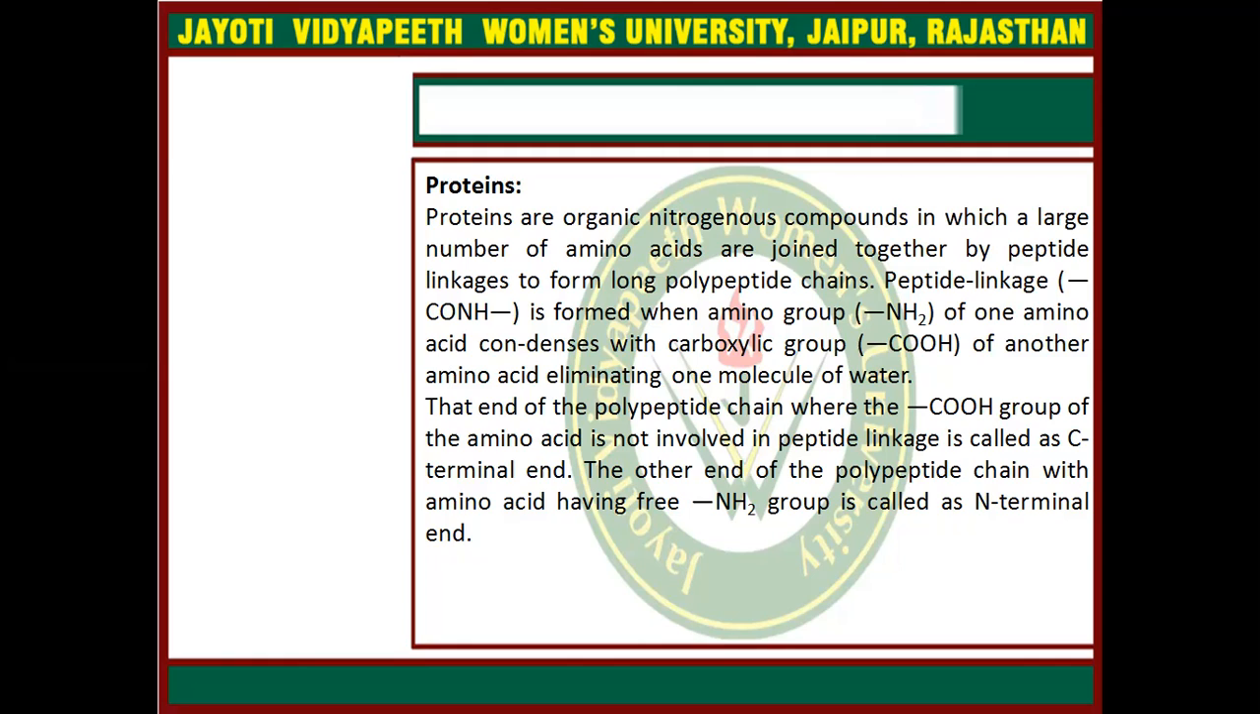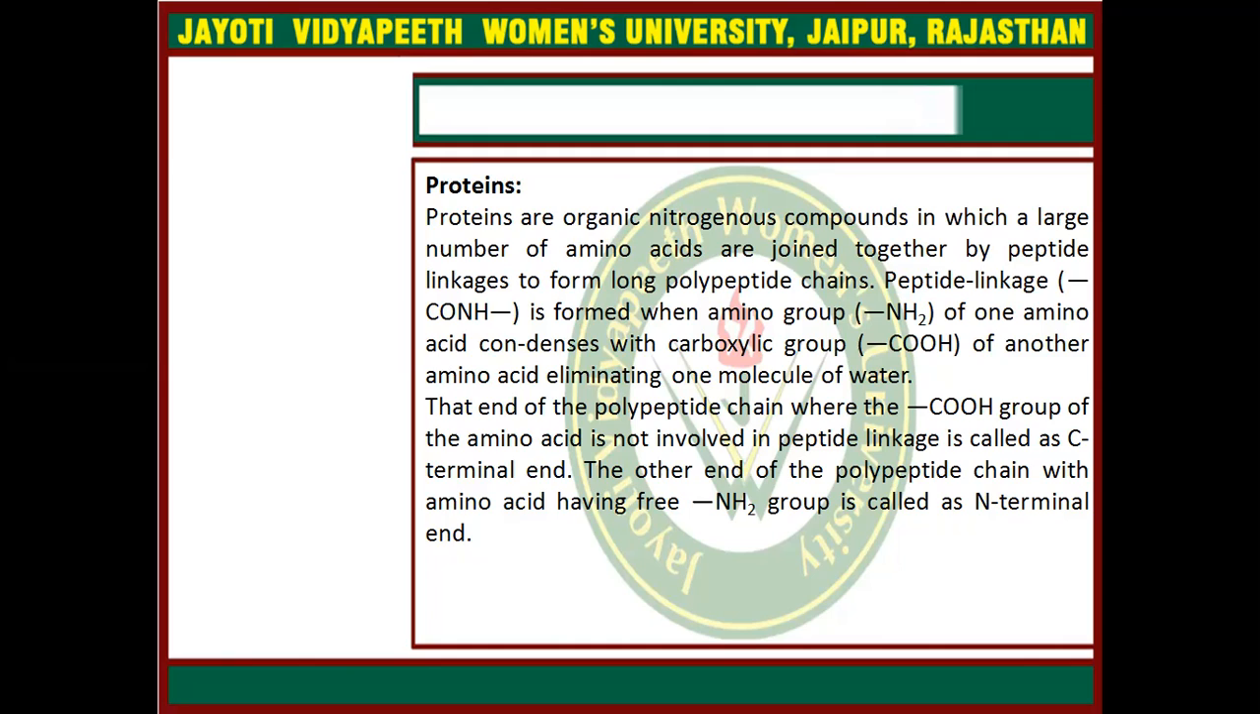It means protein is made up of amino acids. There are many amino acids held together with the help of peptide bonds, and they make the polypeptide chain and prepare a protein. The peptide bond is formed between the amino group of one amino acid and the carboxylic group of another amino acid.